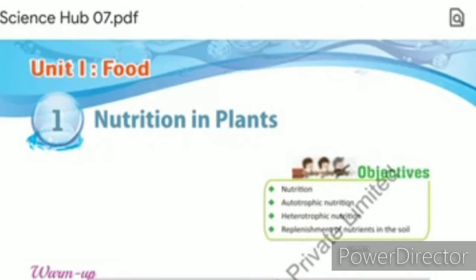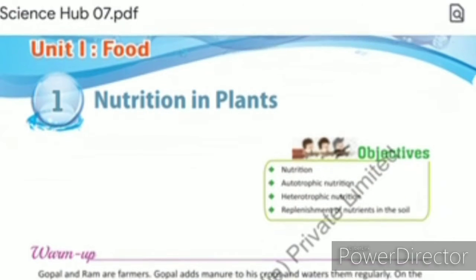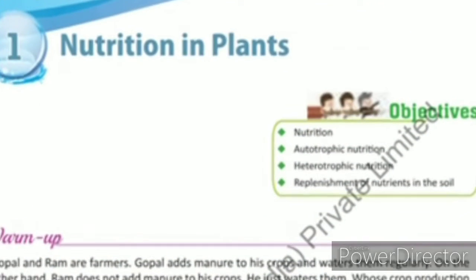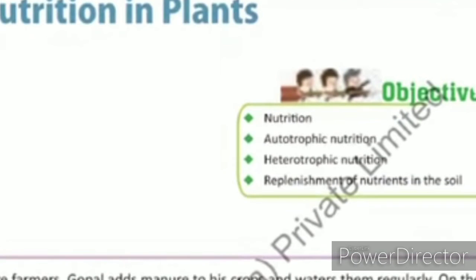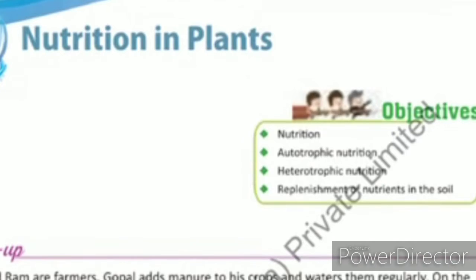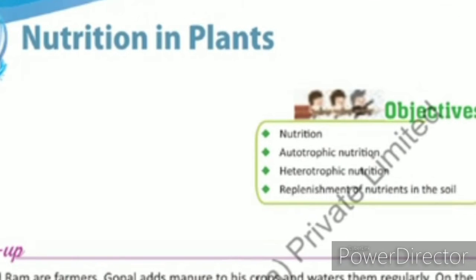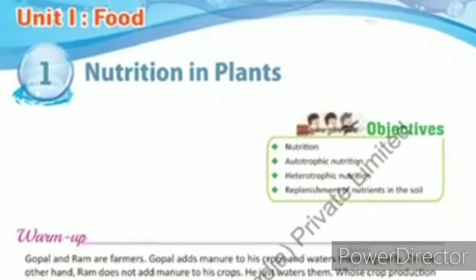Hello students, our unit is food and the first chapter is nutrition in plants. Objectives of the chapter: we will learn about nutrition, autotrophic nutrition, heterotrophic nutrition, and lastly replenishment of nutrients in soil.